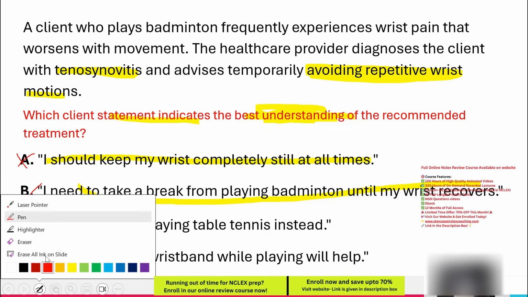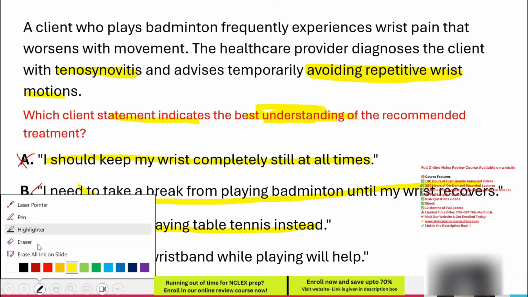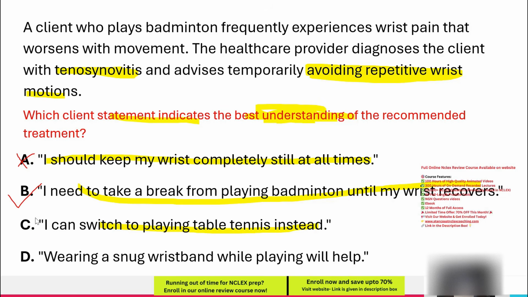C. I can switch to playing table tennis instead. Although table tennis appears to be a lower impact sport, it still requires repetitive wrist motions such as gripping, rotating, and swinging, which can continue to strain the inflamed tendon. Because this option does not eliminate the repetitive motion that caused the condition and the question asks for the correct statement, this option is incorrect.